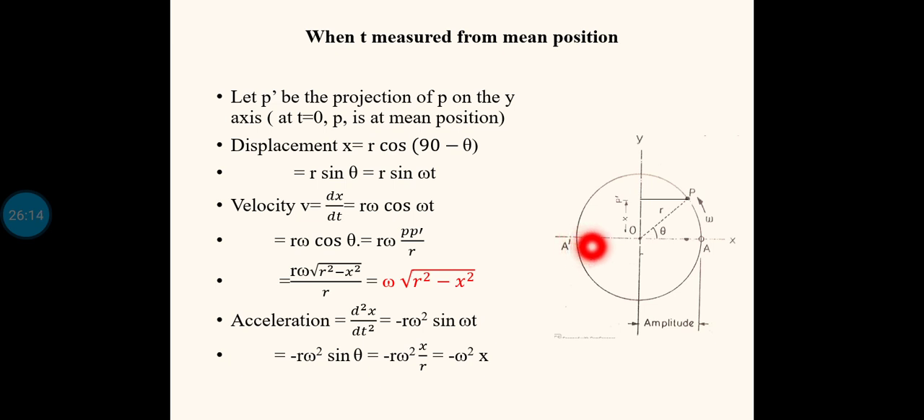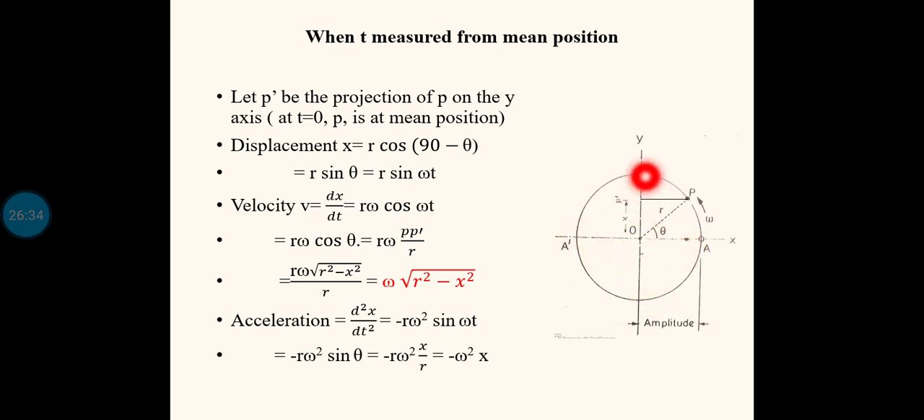Now p dash moves back along the same line, and it is reaching back to the point A. So the movement of the point p dash from point A to A dash and back from A dash to A is considered as one oscillation. So the entire movement from A to A dash and back from A dash to A is called one oscillation.